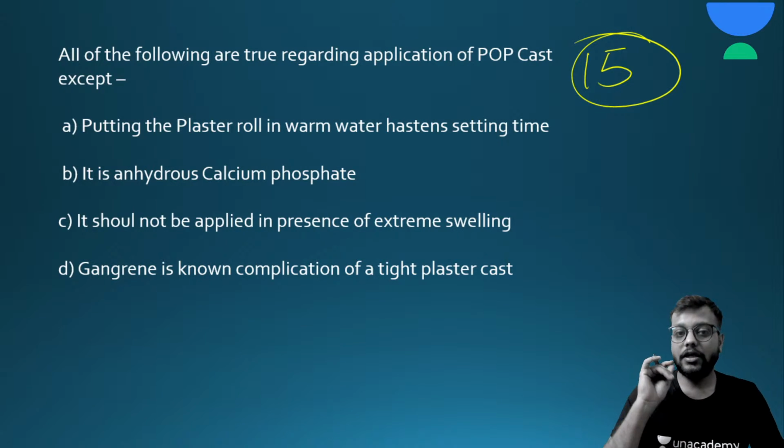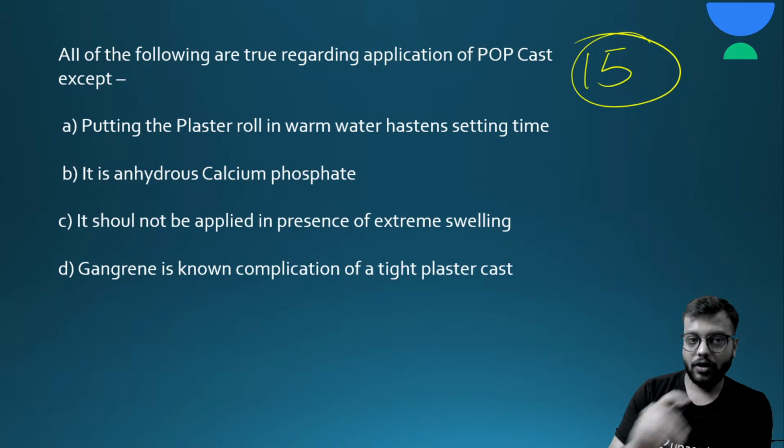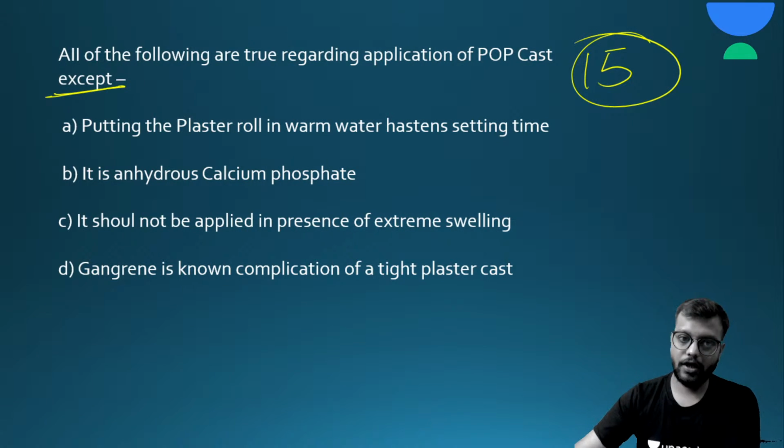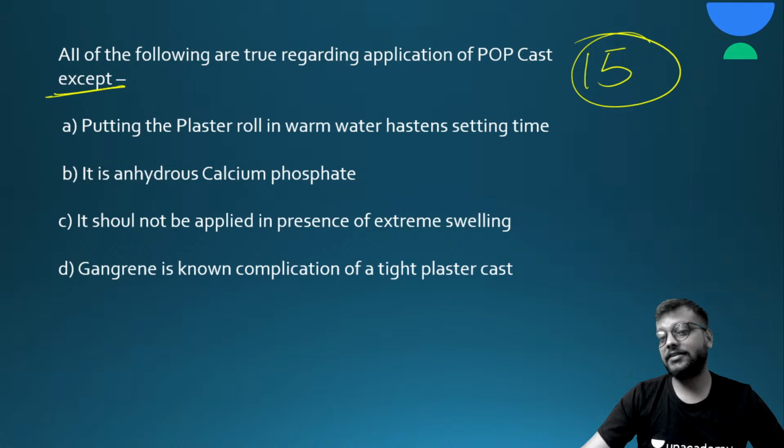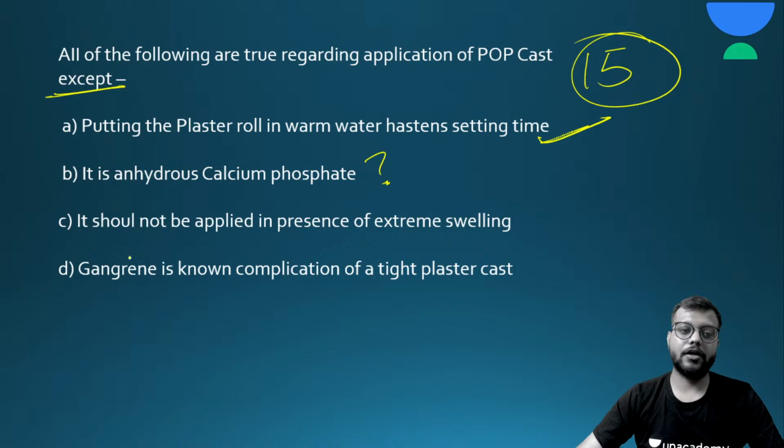Here the examiner wants to know which one is wrong. Putting the plaster roll in warm water hastens setting time, that is, it decreases the setting time. Yes, it is correct. It is anhydrous calcium phosphate. Let us put a question mark here.